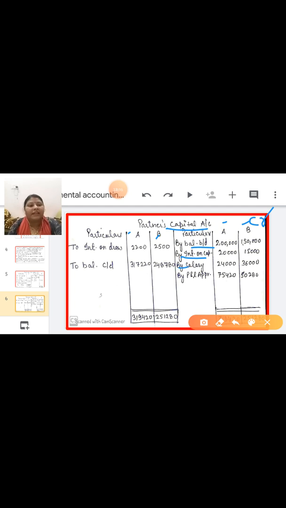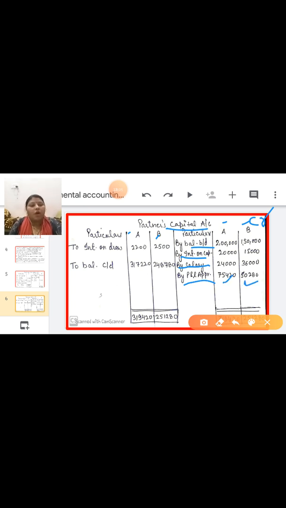After that, salary is given in the P&L appropriation. Salary is written, so write down salary also. And the next is the profit which you have distributed. That profit you have to transfer to the partners capital account and write it in the A column and B column.